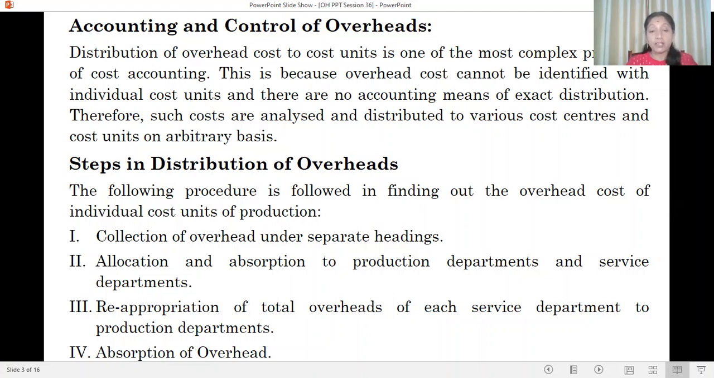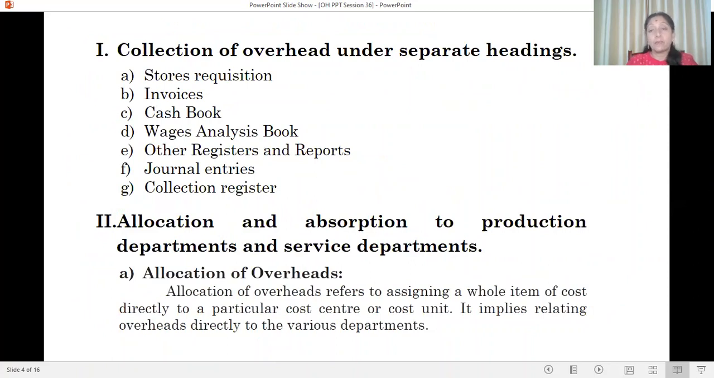First one is collection of overhead under separate heading. The sources are stores requisition, invoices, cash book, wage analysis book, other registers and reports, journal entries, collection register. These are the sources for collection of overheads we already discussed in the previous session. Second, allocation and apportionment to production departments and service departments.